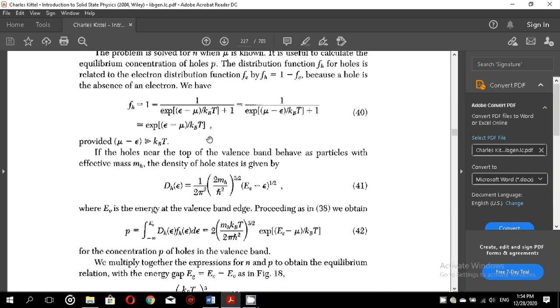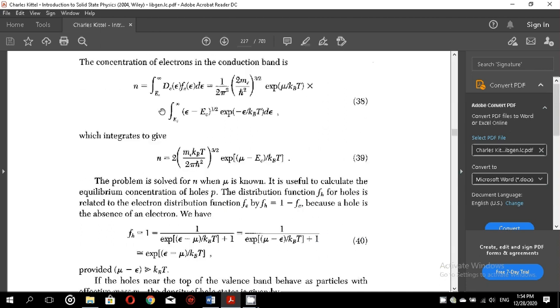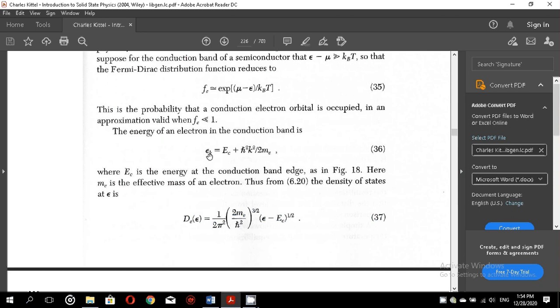So the total energy of the electron is given by this expression: the energy of the electron in the level with wave vector k is equal to Eg, that is the band gap energy, plus h-bar squared k squared over 2 me. This is the kinetic energy, because the electron in the conduction band is moving with a kinetic energy, and here the mass we are using is the effective mass of the electron, k is the wave vector, and h is Planck's constant. So equation number 36 must be clearly understood.